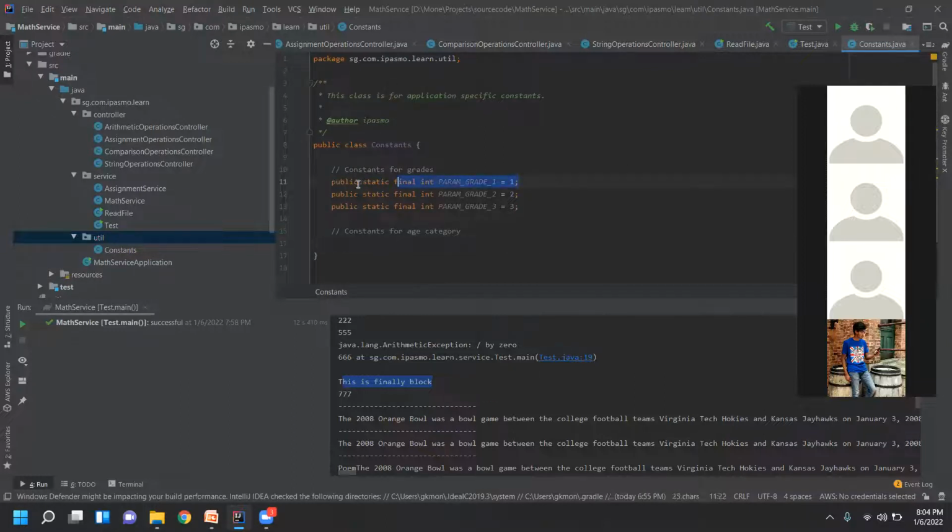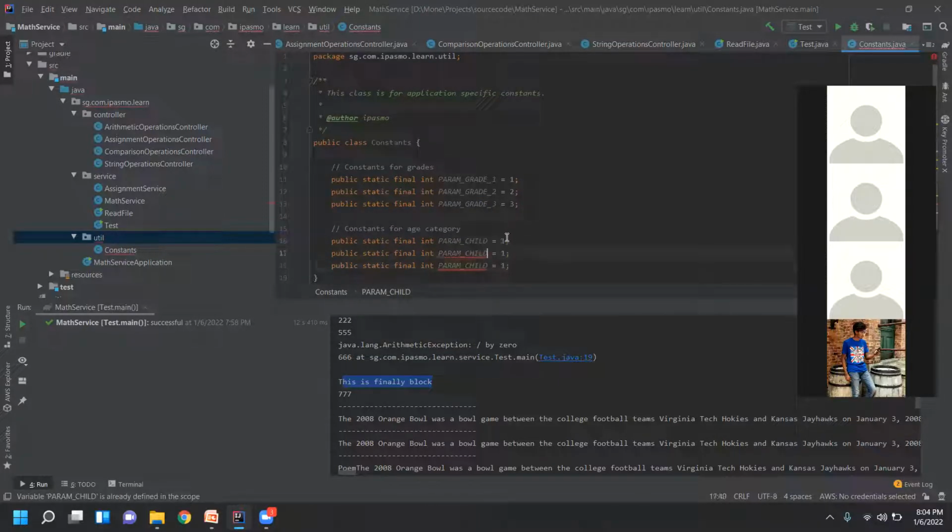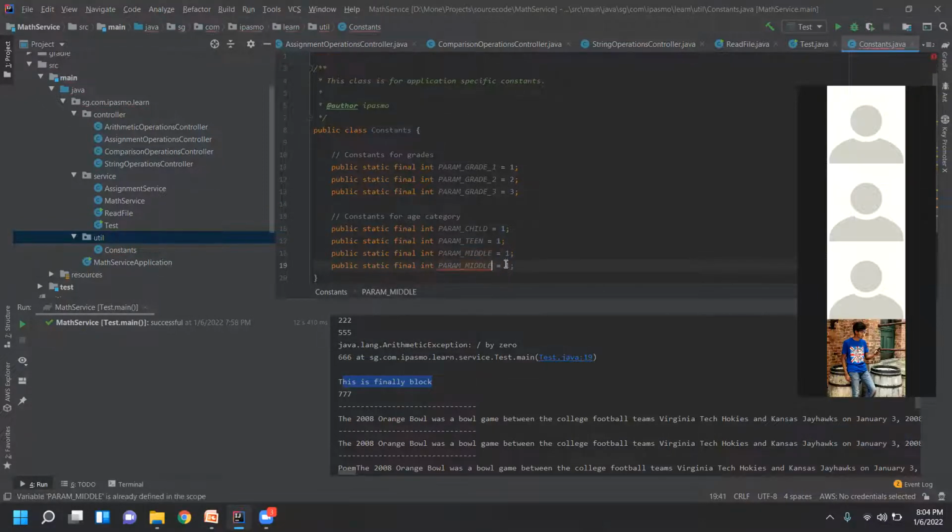So for the age category also, I'll just use it as a param. For child, I'll declare it as 1, and then teen, middle, then elders. So the elder category, something like this.